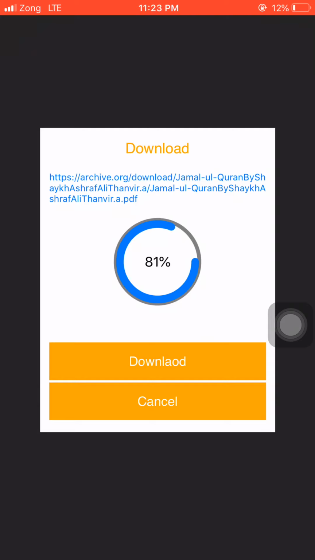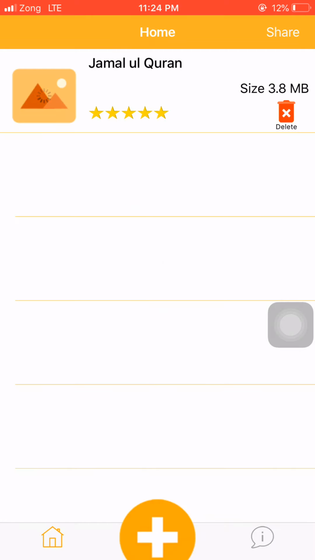Guys, sorry for the delay. As I said, in my country the internet connection is very slow, so the book is taking time to download. Once it is downloaded, you don't need any internet connection to use this application. You just have to open the application and you can use the book offline. Right now the book has been downloaded and added. You can add another book.